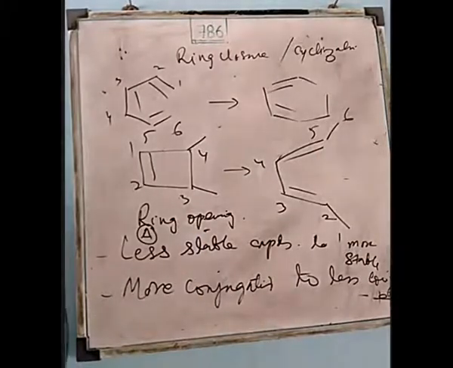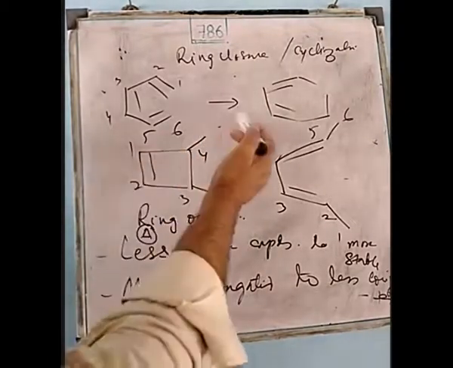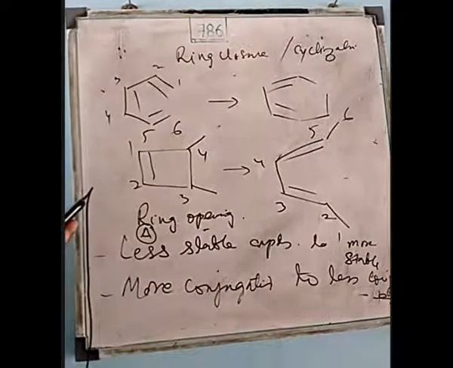When it is more stable, then the question arises: at some times, in one case, cyclization is taking place, and in another case, the open chain compound is more stable. Now the question is why this is happening. Now here, as I told you, there are rules. Either a thermal reaction or